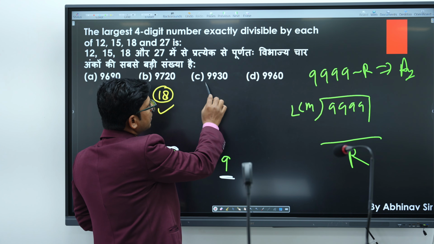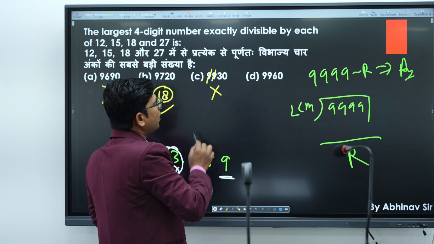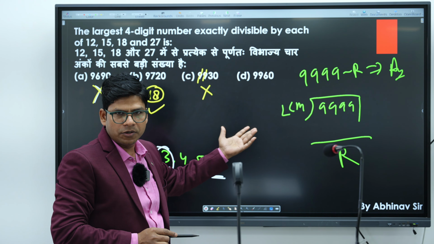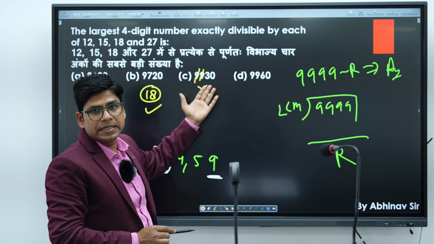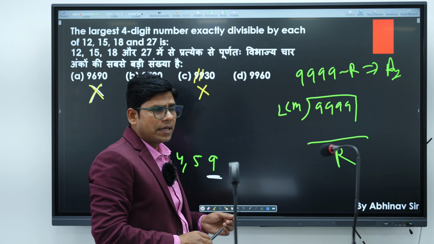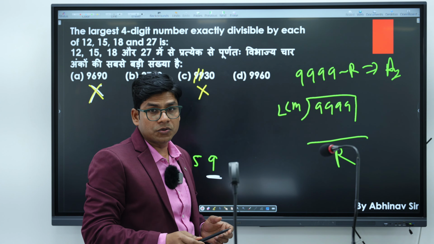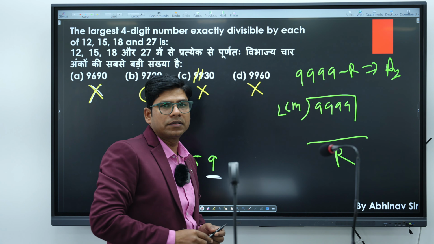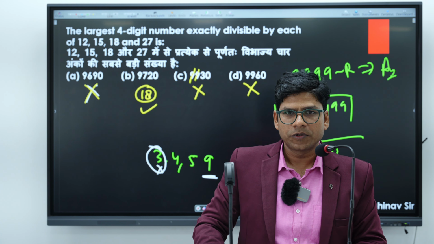Now if we look at option C, the sum of digits will be 9 plus 9 plus 6, again you are getting 24. So 24 is not exactly divisible by 9, so this cannot be our answer, because the option that is exactly divisible by 9 will be our answer. So we are left with only option B. So B will be the right answer. Okay, thank you so much.